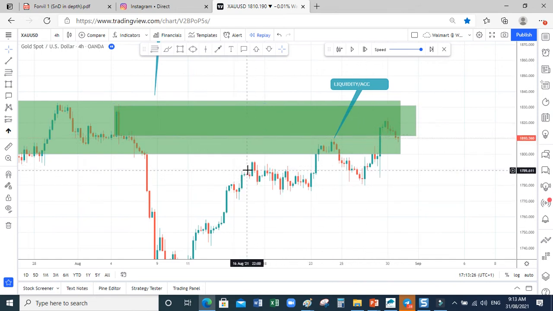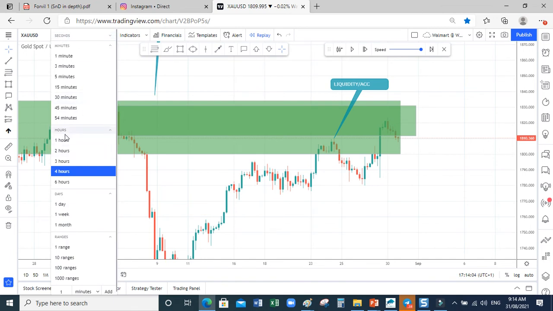You will be counting 1, 2, 3 steps, equal steps, three drives. Go to my manual and check that. If you don't know what three drives is, they are symmetrical in nature. 1, 2, 3 grabs, and the last one comes inside the 4 hour zone, the nested supply zone here. So I'm expecting, when I get to this place, price to move down, right? What do you do? That was happening yesterday.